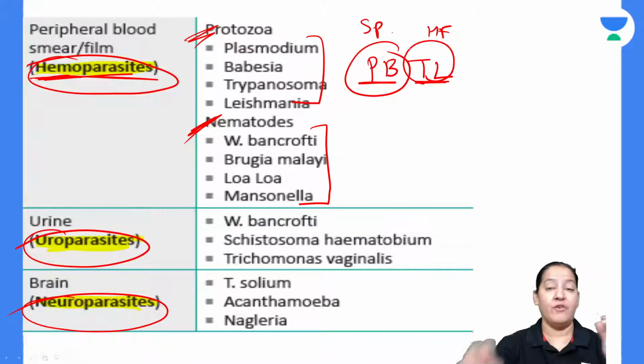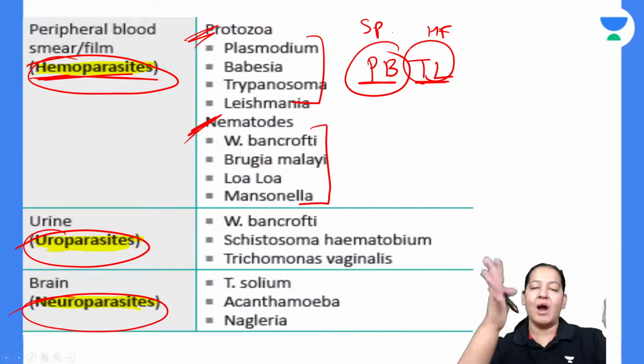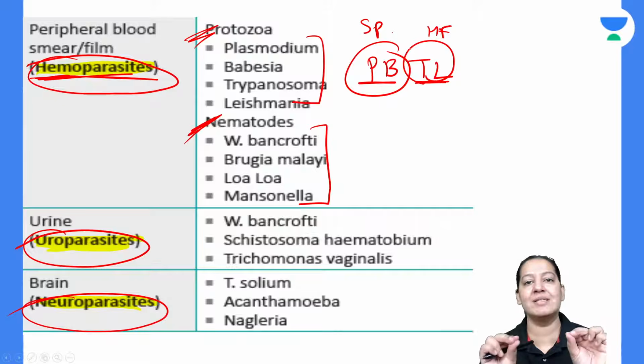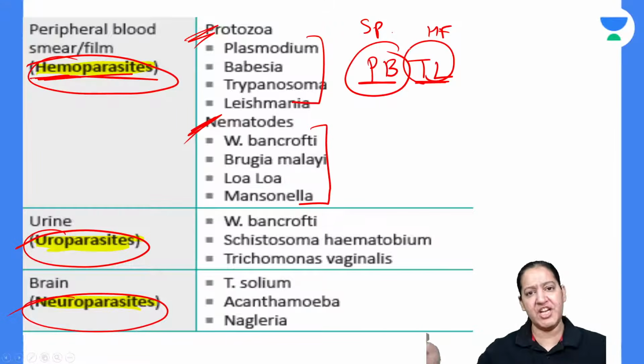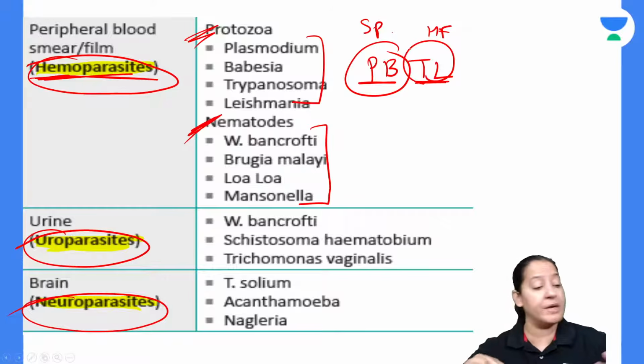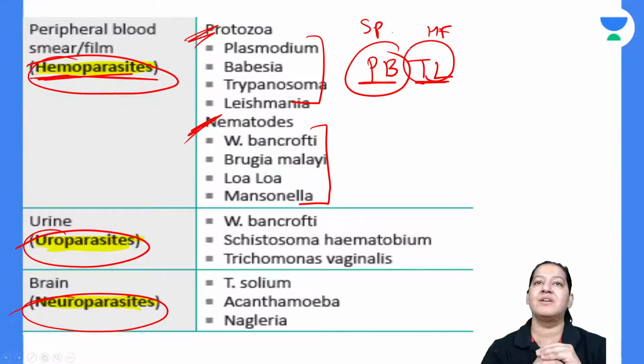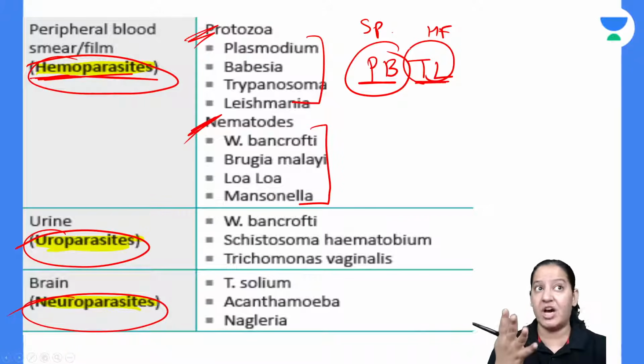You may be knowing that. If you know the classification, look in the classification. You are having your sheet with you. Without sheet, you cannot understand the mnemonics. I always advise the student, first take a big sheet, make the complete classification on that sheet. Whatever parasites I am telling you in the mnemonic, just have a look कि वो कहाँ पे हैं. So that you will have a broad idea कि okay, these two are coming together, this one from here, this one from here. So you will have a better retention in your mind, right? So BPTL, the 4 protozoa residing in blood.